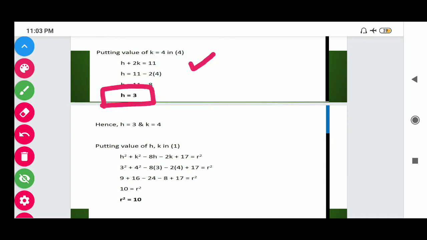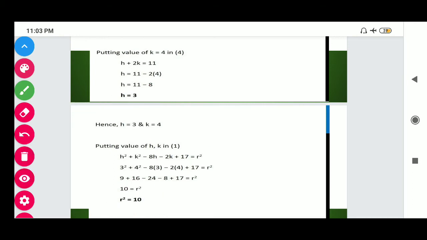And now students, at last put the values of h and k in equation first to get the value of r. So here we have h² + k² - 8h - 2k + 17 = r². By using these values and calculating this, we get r² = 10.